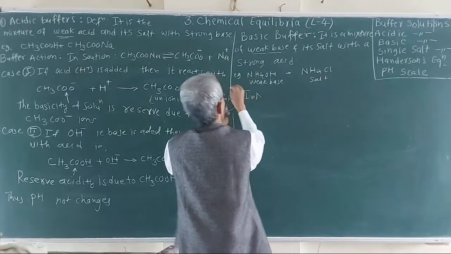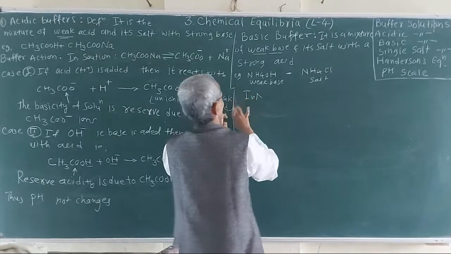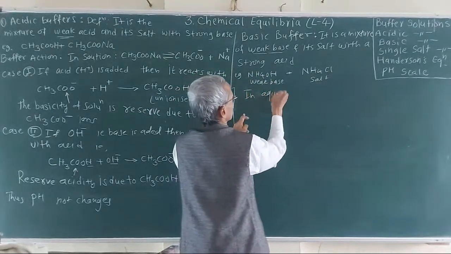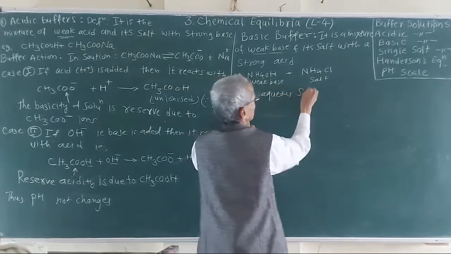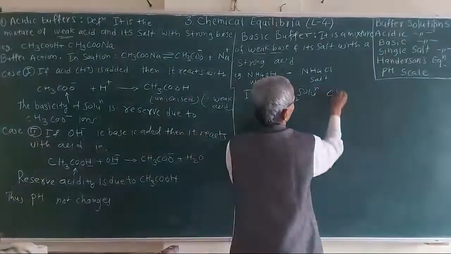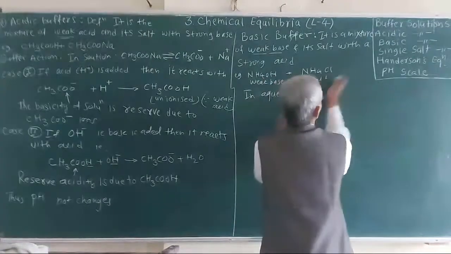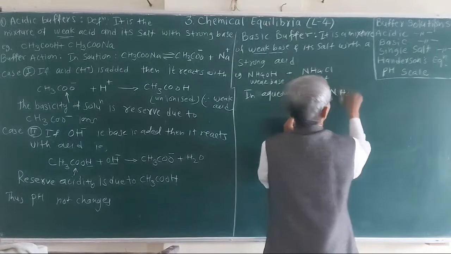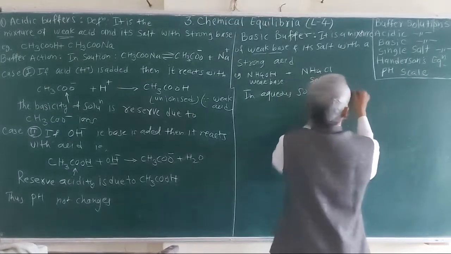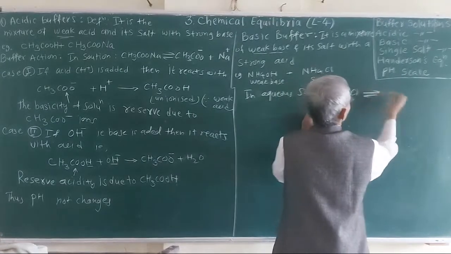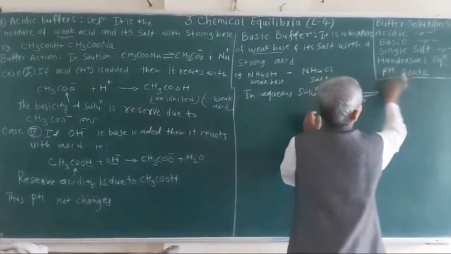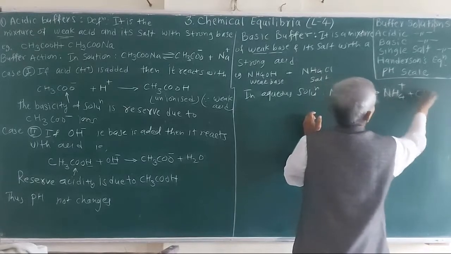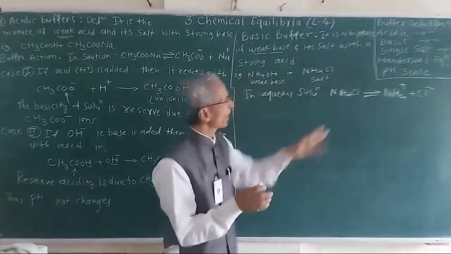In aqueous solution, that is solution in water, there will be NH4Cl aqueous giving the NH4 ammonium ions plus Cl minus.